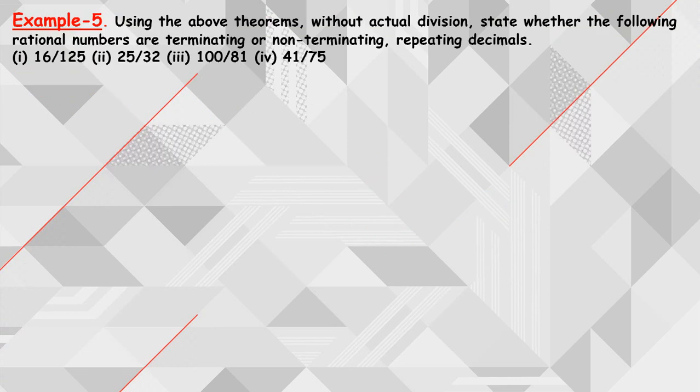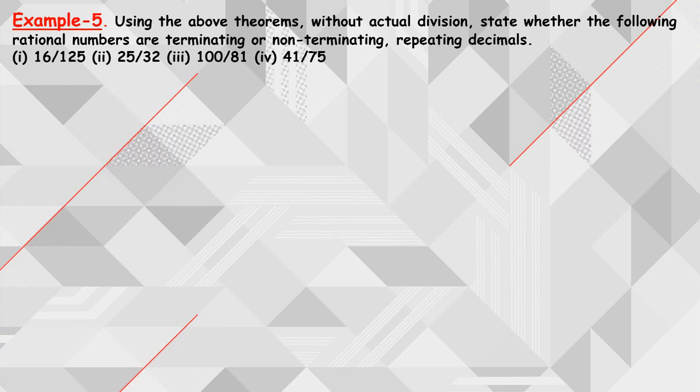Now let us see some more examples. Using the above theorems, already we have learned 3 theorems here, right? The first theorem is, whenever you have a rational number, if it terminates, then the denominator will be of the form 2 power n into 5 power m. If the denominator is in the form 2 power n into 5 power m, then clearly it terminates. So both are converses of each other. Next, the third one is, if the denominator is not in the form 2 power n into 5 power m, then it is a non-terminating repeating decimal, right?